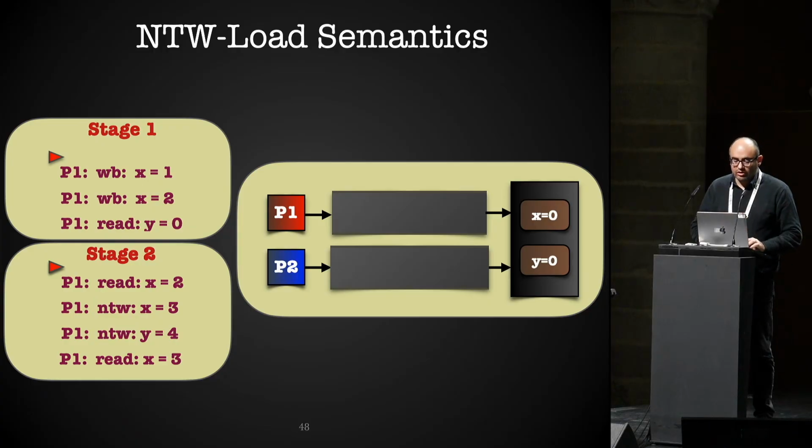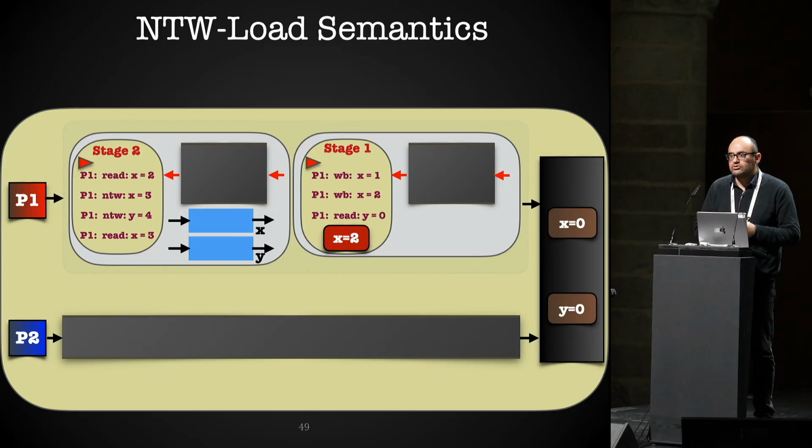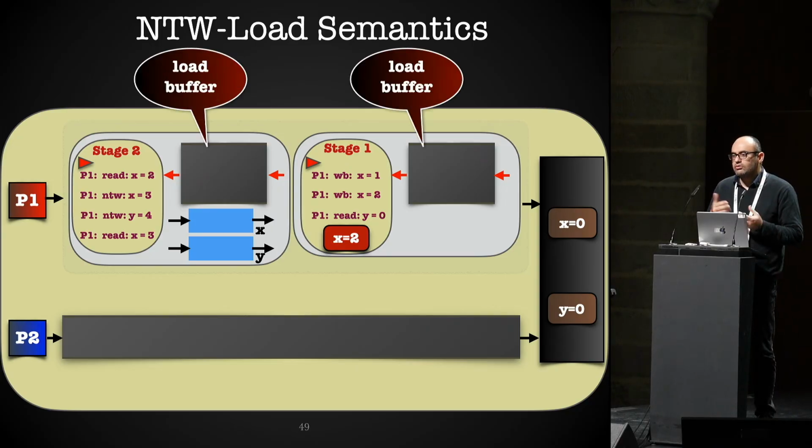And then in order to allow some reordering between all these different writes, we run them in parallel now. So in some sense, we replace this process P1 by sub-processes. Since we have 2 stages, we will have 2 sub-processes running in parallel, and each has its own load buffer. If you take the concatenation of these 2 load buffers, you obtain the load buffer of the whole process P1.